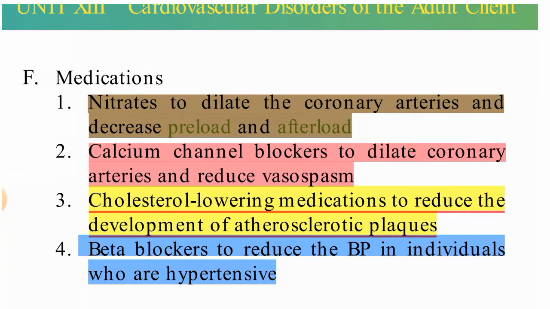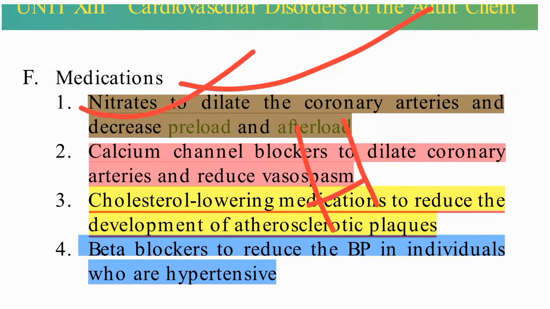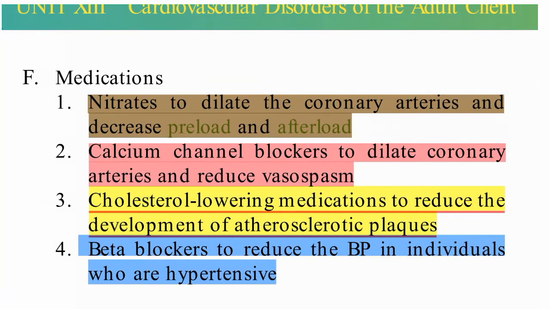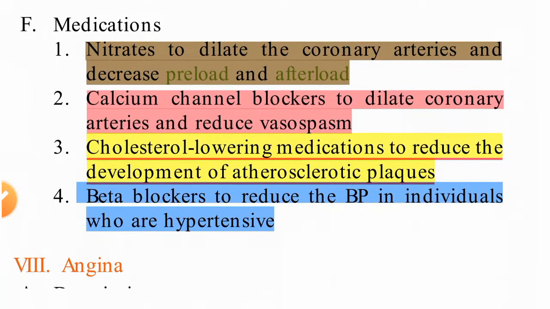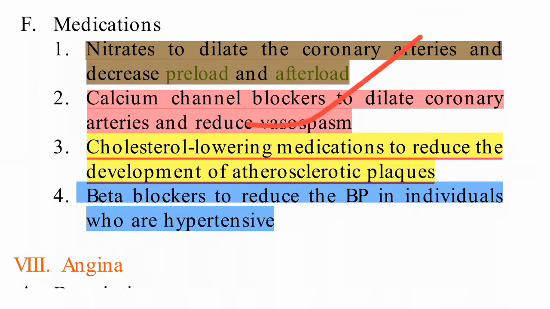And medications. What medications can the doctor prescribe? Nitrates to dilate the coronary artery. Nitrate is a vasodilator and decreases the preload and afterload. Calcium channel blockers to dilate the coronary artery and reduce vasospasm.